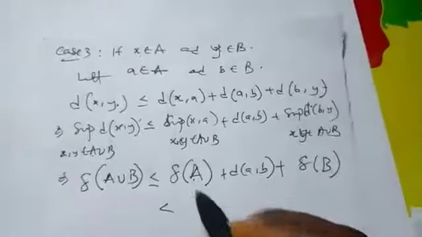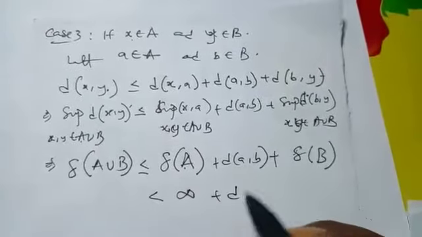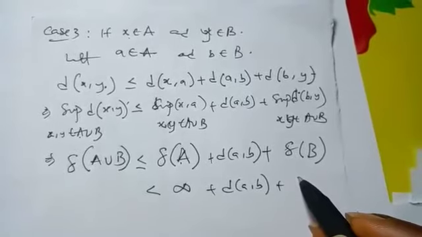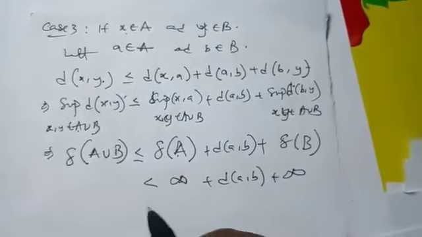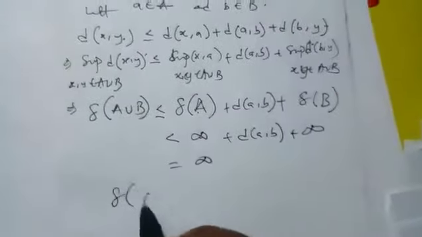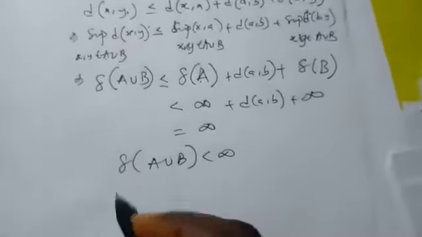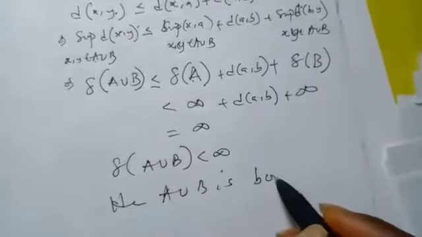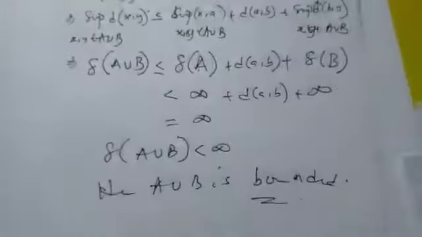But we have known that this is less than infinity because A is bounded, plus d of a, b, which is less than infinity. So infinity plus all this will still be infinity. So we have seen that delta of A union B is finite. Hence, A union B is bounded. And that completes the proof.